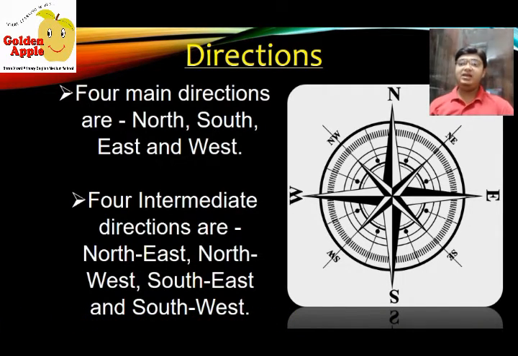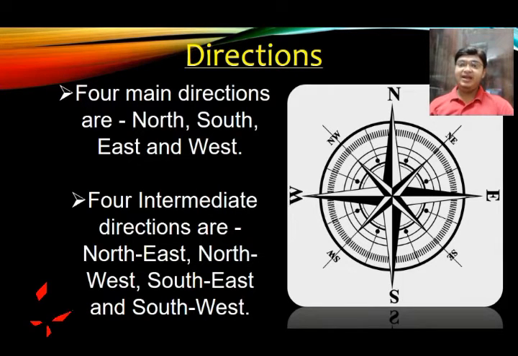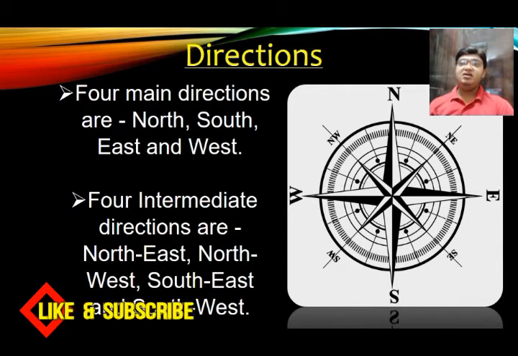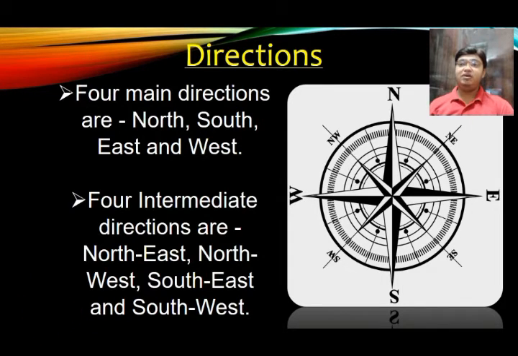When we talk about the intermediate directions, the direction which is present between north and west is known as the northwest direction. The direction which is located between north and east is known as the northeast direction. The direction which is present between east and south is known as the southeast direction. And the direction which is present between south and west is known as the southwest direction. So there are 4 main directions and 4 intermediate directions.